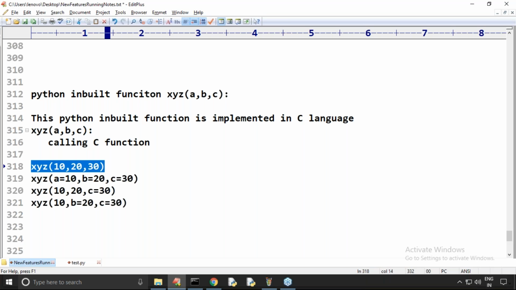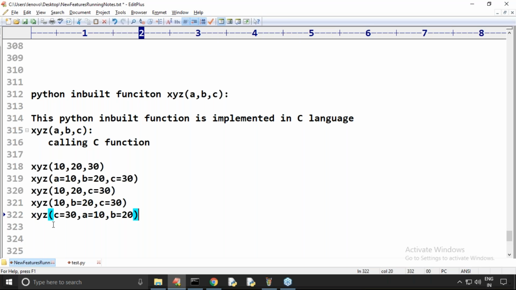So internally, library compatibility is greater if we have positional only arguments, because C language supports only positional. Suppose you pass xyz with c is equal to 30, a is equal to 10, b is equal to 20.